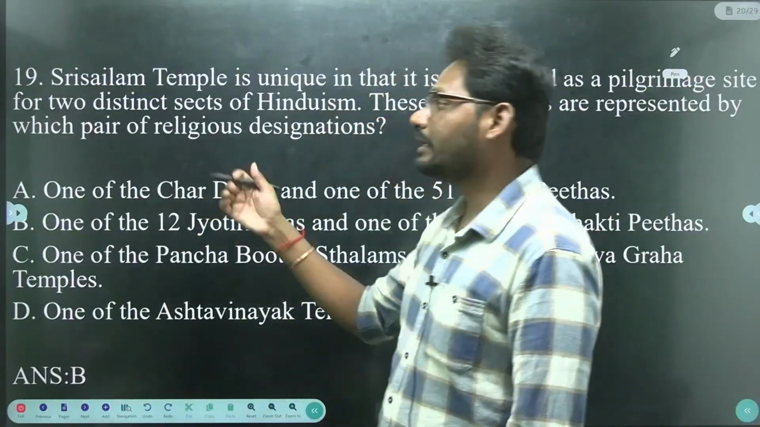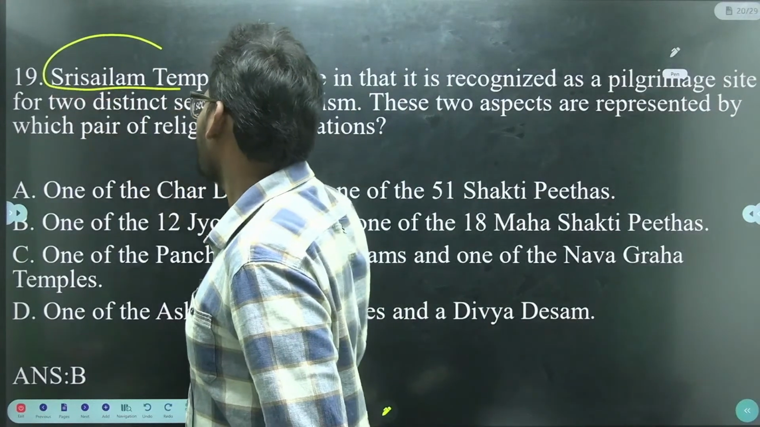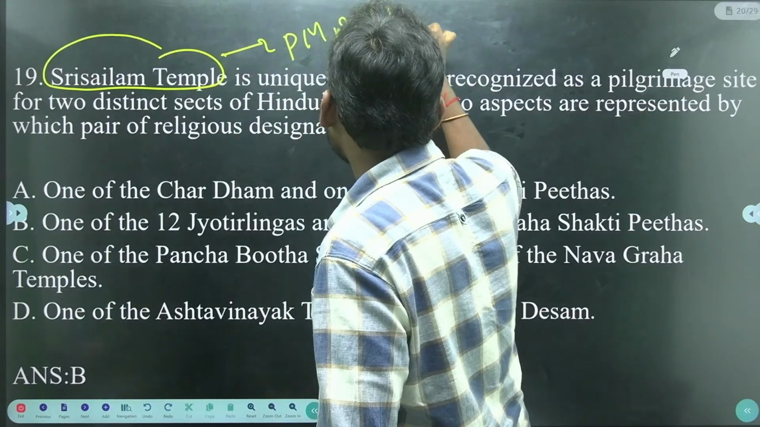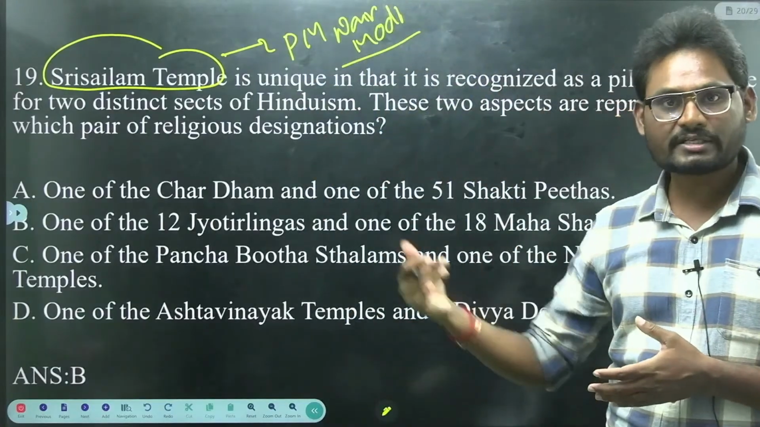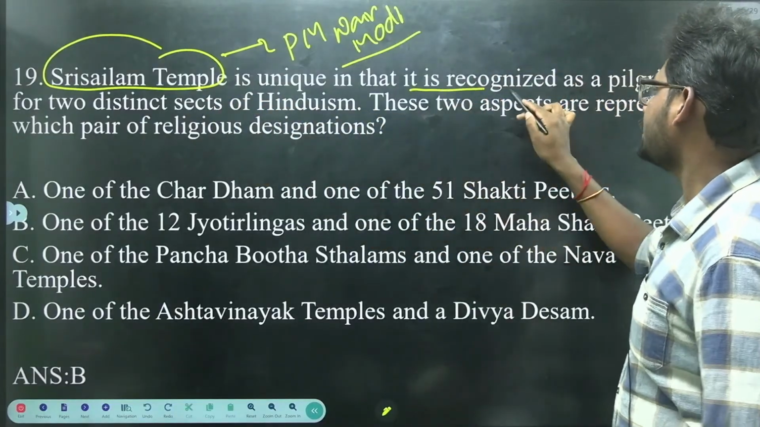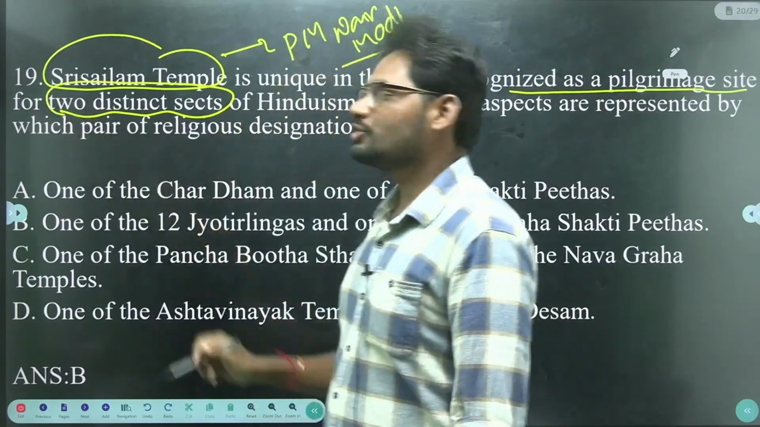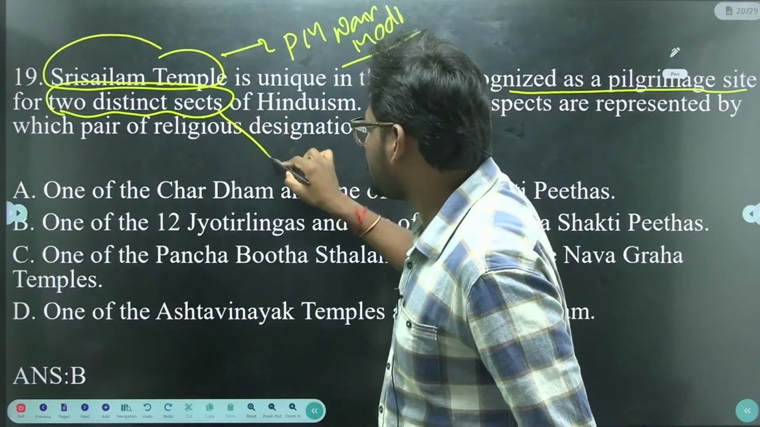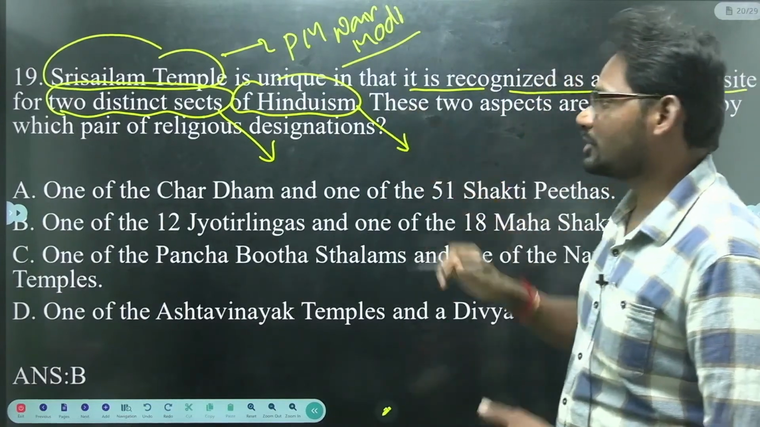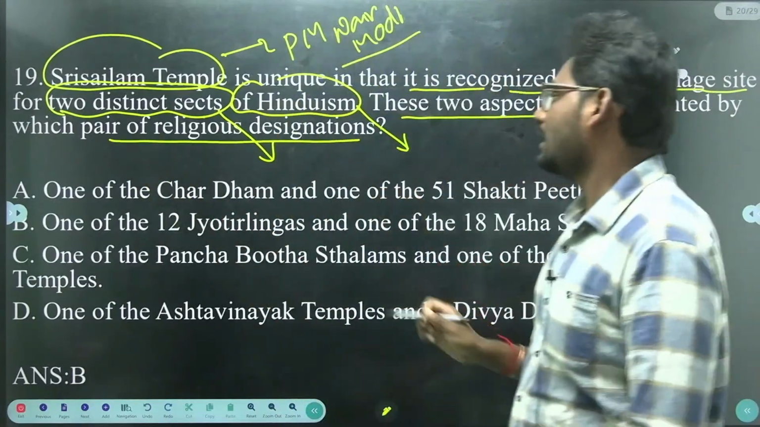So next we have 19th question. Srisailam temple. It is recently in the news because Prime Minister Narendra Modi recently visited Srisailam temple, so that is the reason I included the question. Srisailam temple is unique in that it is recognized as a pilgrimage site for two distinct sects of Hinduism. These two aspects are represented by which pair of religious designations?